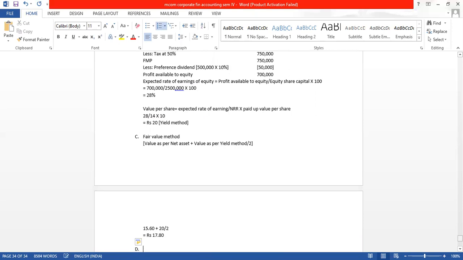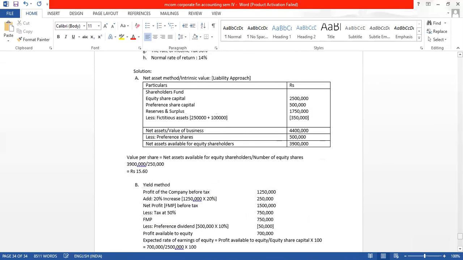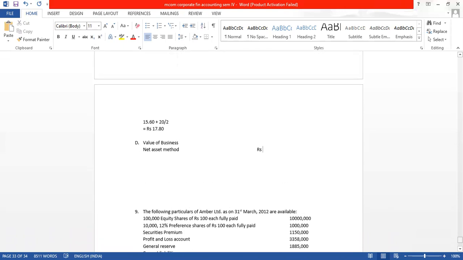Now, last one, they have also asked to find out the value of business. Value of business as per net asset method is already found while doing the net asset method. Value of business is 44 lakhs. So I will write here 44 lakhs.